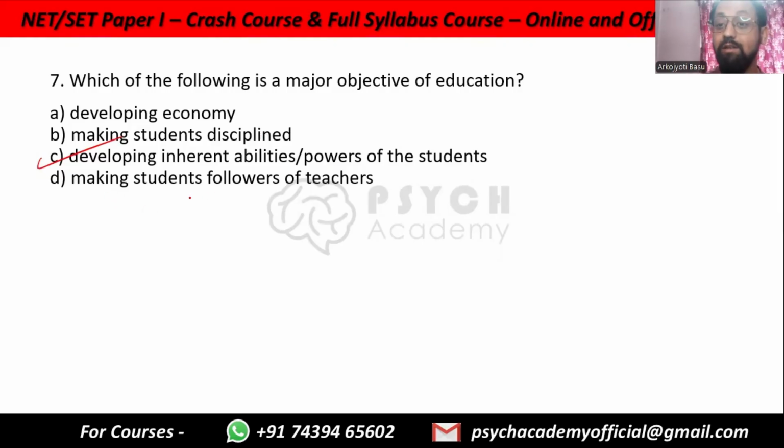Making students followers of teachers, this is the opposite of what we should try to do. Students should not be our followers. They should have their own thinking. And if their thinking has valid points against us, they should be able to say that too. Developing the economy, well, that is an important goal, of course. But developing economy would be for a very specific area. We are not giving primary education, secondary education based on developing economy. For economy, we have skills training that reduces unemployment. We have research work, financial planning and all of those things. But all kinds of education is not geared for economy. It is for abilities and powers of the students.